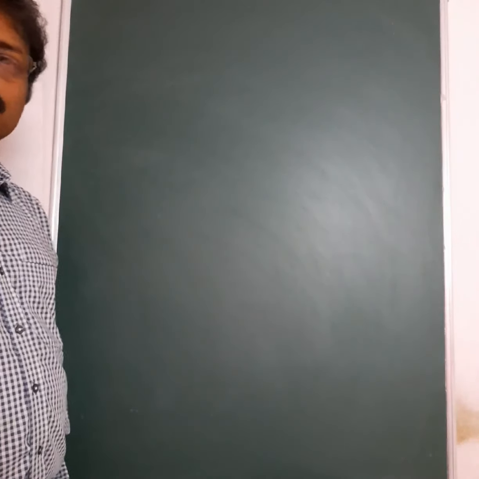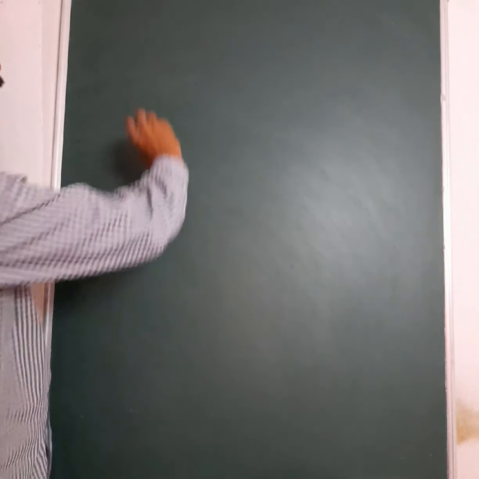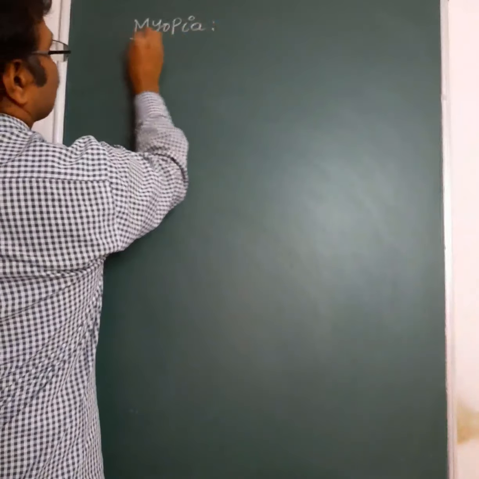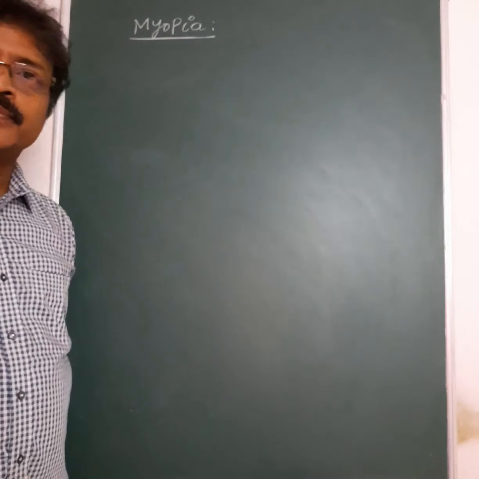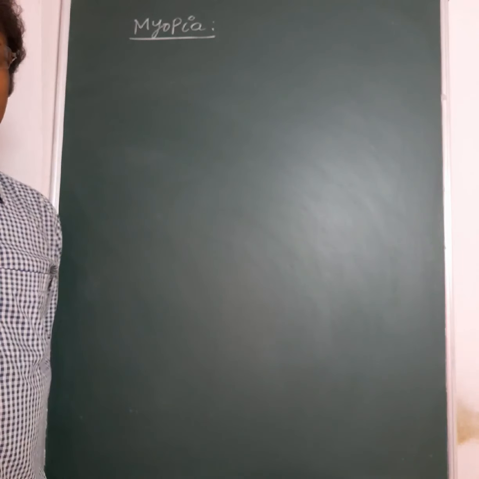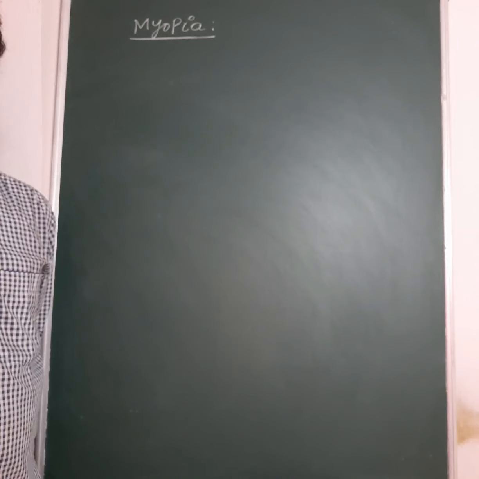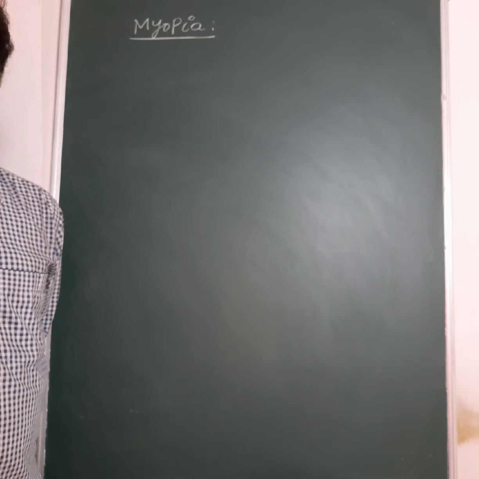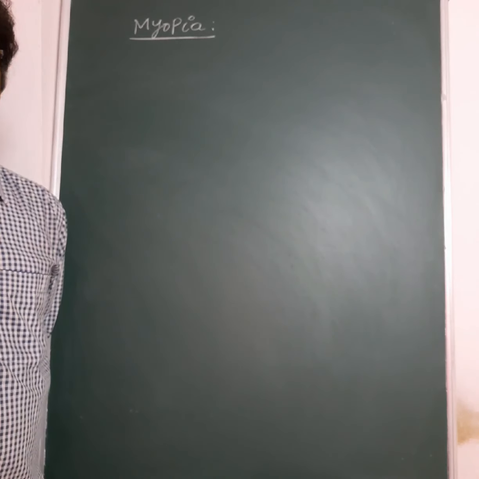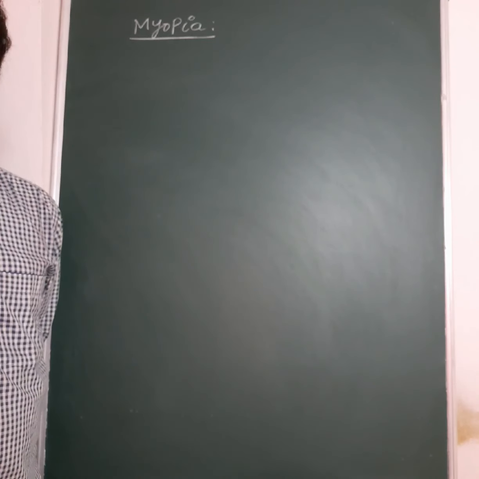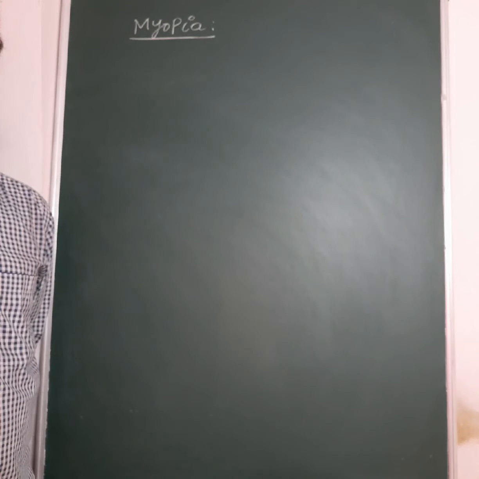Today we discuss one of the defects of vision called myopia. Myopia is also called short-sightedness. A person suffering with the defect myopia or short-sightedness can see the nearby objects clearly, but his distant vision is defective. He cannot see long distant objects clearly.